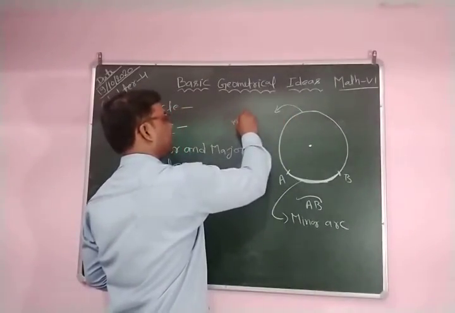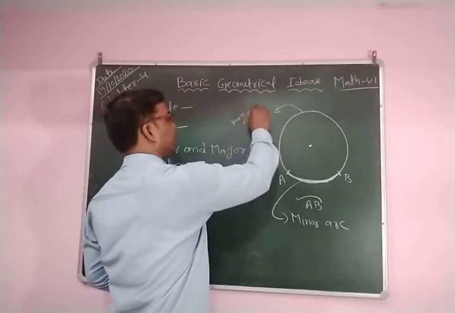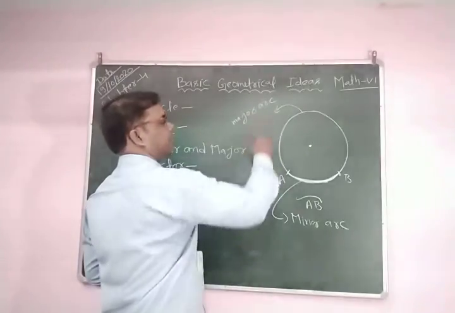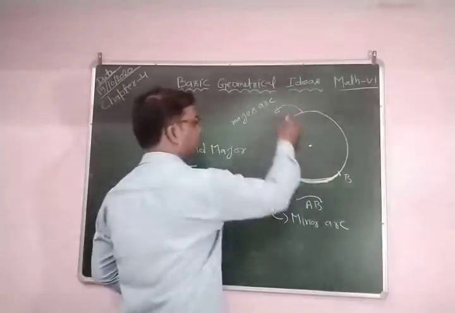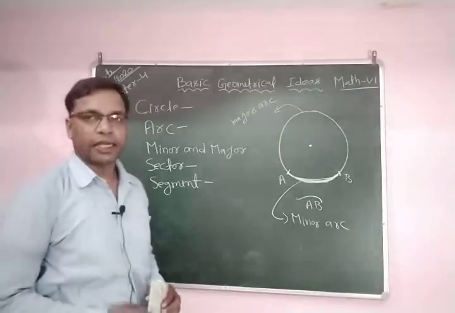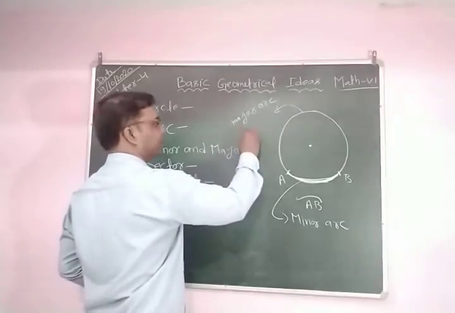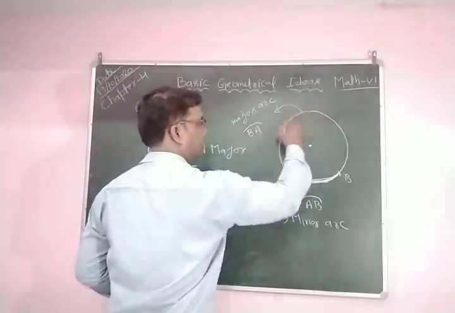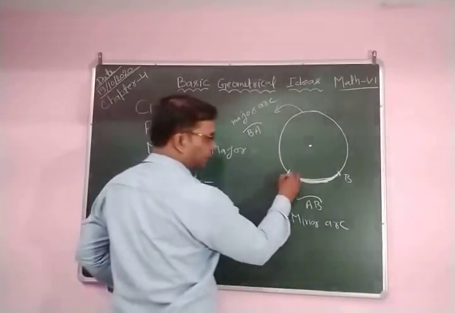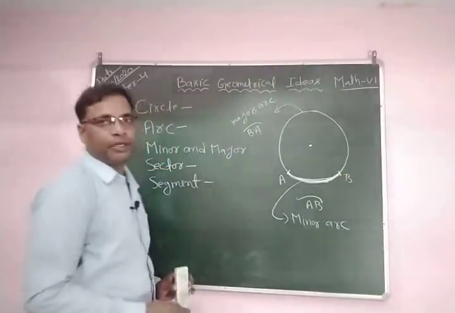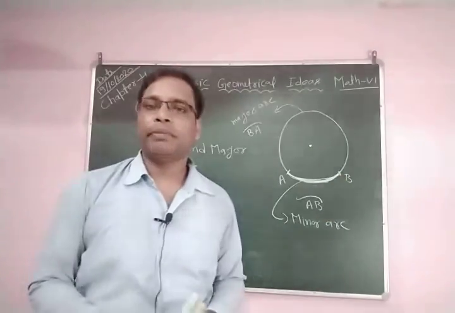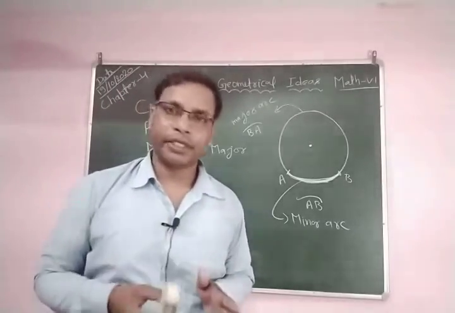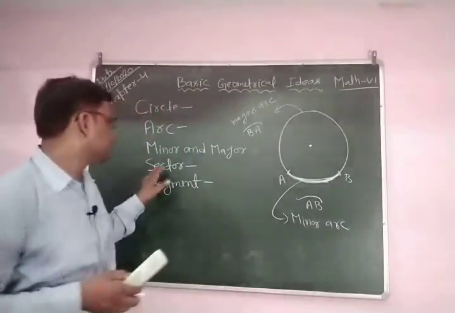The remaining part is called major arc. This is called minor arc, and AB is the minor arc, and BA is the major arc. Okay, so I hope all of you understood arc, minor arc, and major arc. And now we are going to discuss sector.